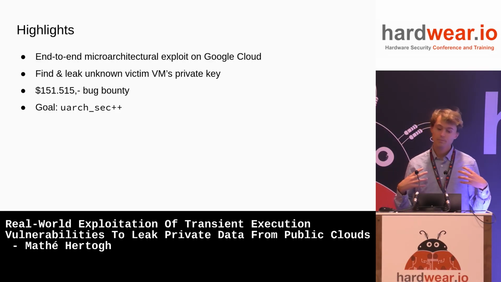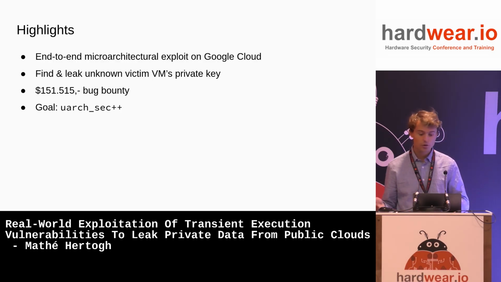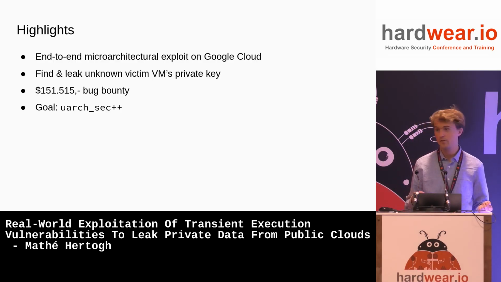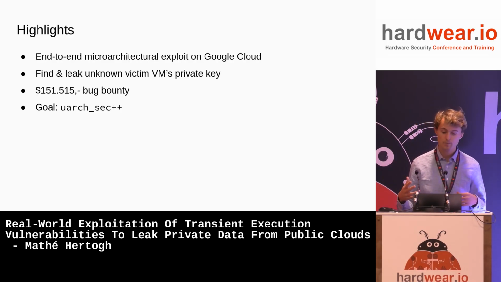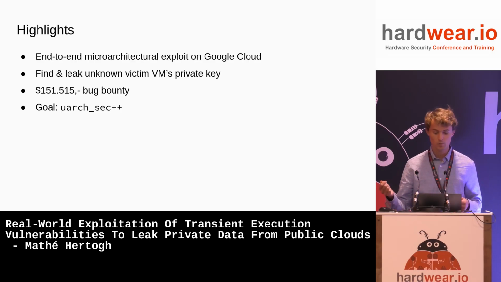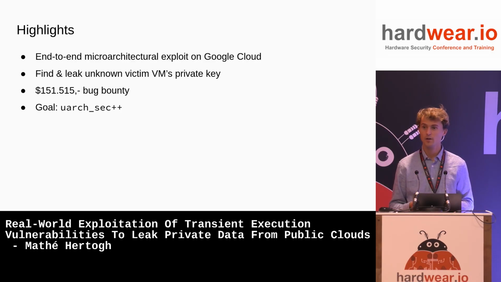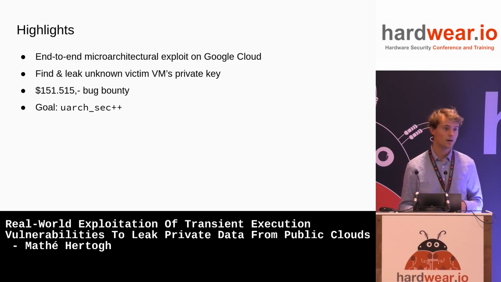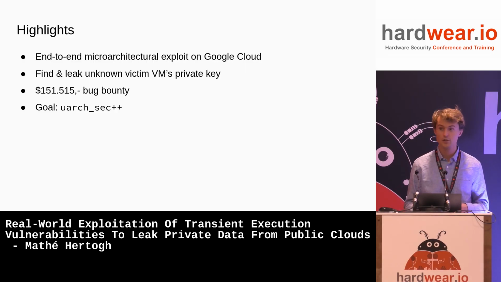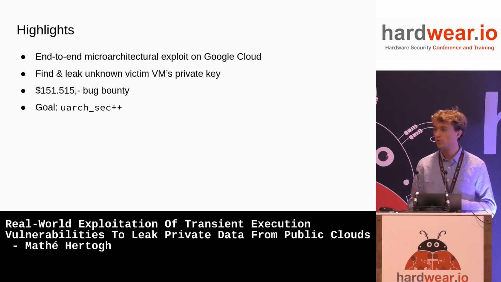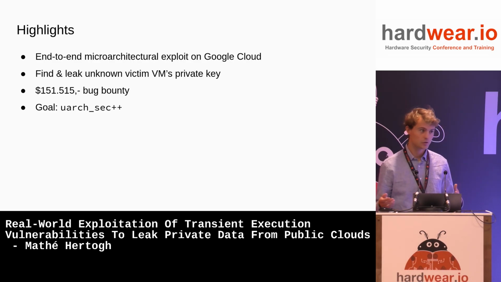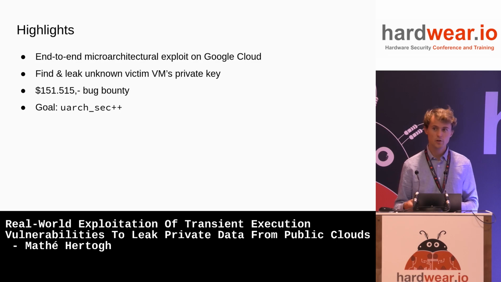From an attacker VM, we can find and leak unknown victim VMs and their private keys. So at least Google thought this was important research, because they granted this more than $150,000 bug bounty for it, which was quite cool recognition of the work, I think. And in the end, the goal is going to be to improve microarchitectural security. So that's what I mainly want to talk about today.